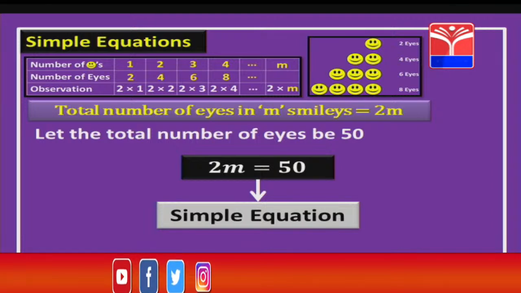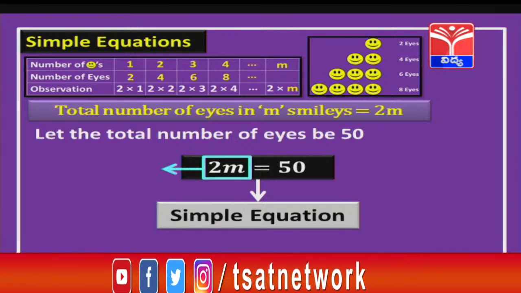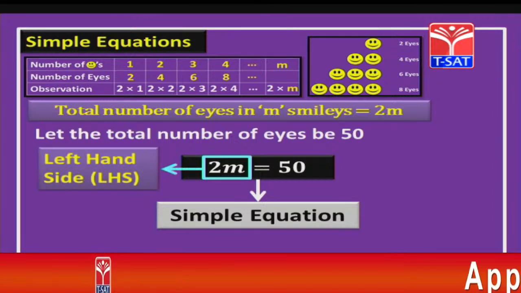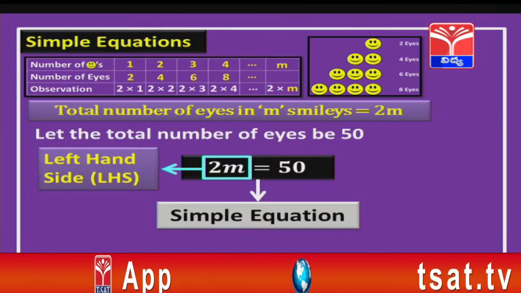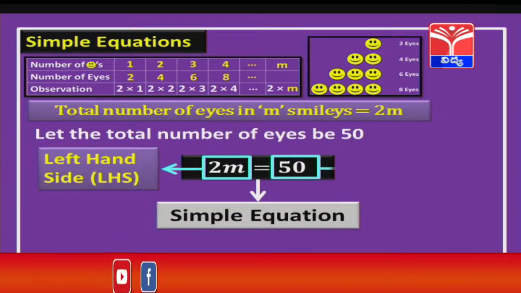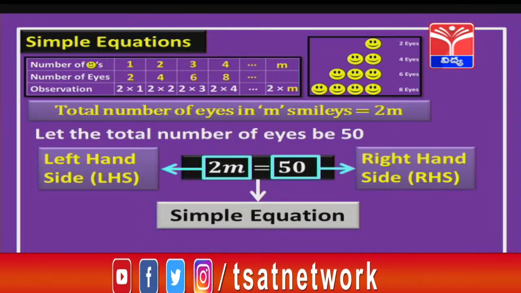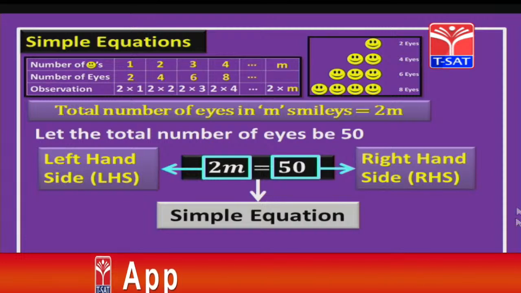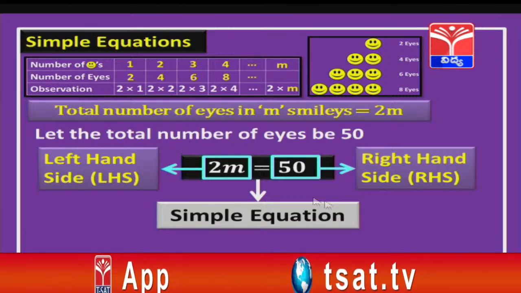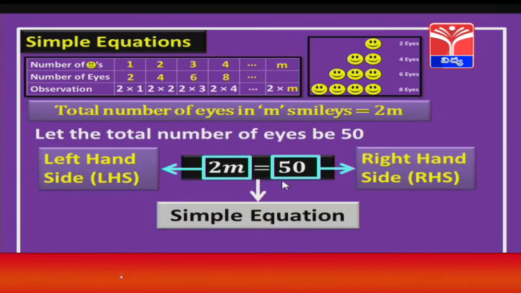In 2m equal to 50, 2m is called the left hand side of the equation, or in short LHS, whereas the number after the equal to sign, that is 50, is called the right hand side of the equation, or in short RHS. So, an equation has an LHS and an RHS, and in between these two we have an equal to sign.